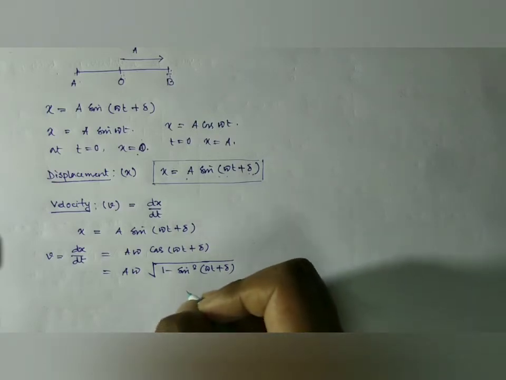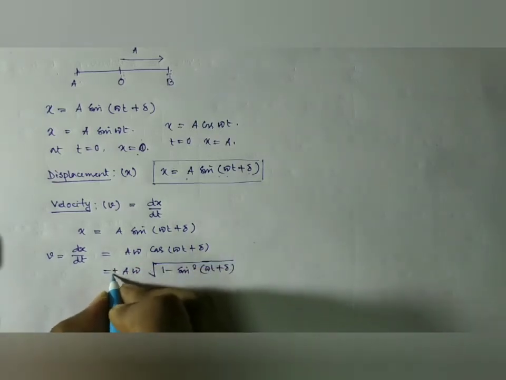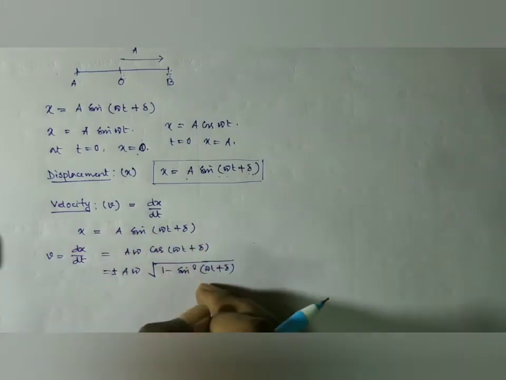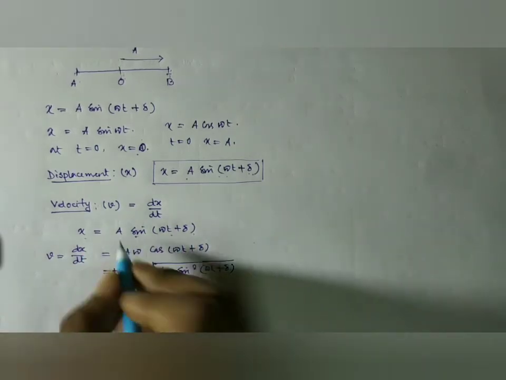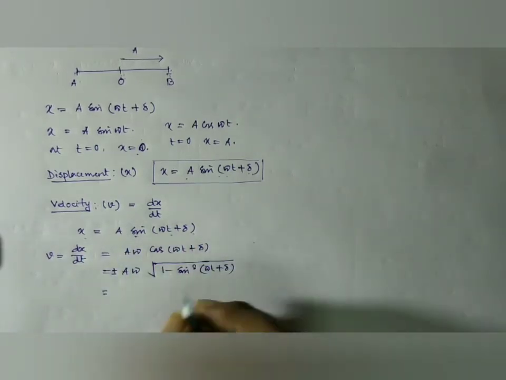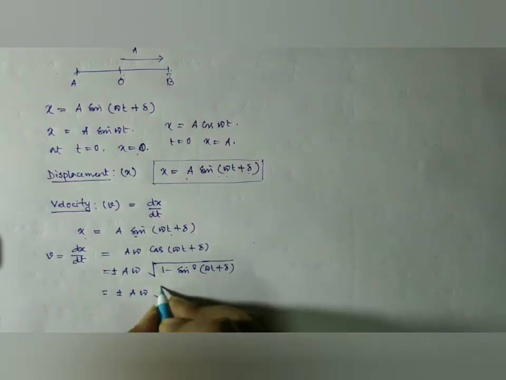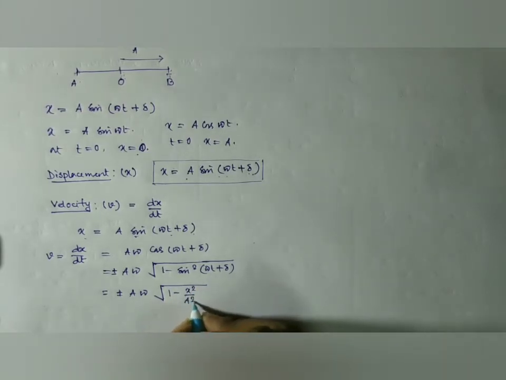A plus minus sign is there, and if we replace sin(omega t plus delta), which is x by a, we get plus minus a omega root over of 1 minus x square by a square.